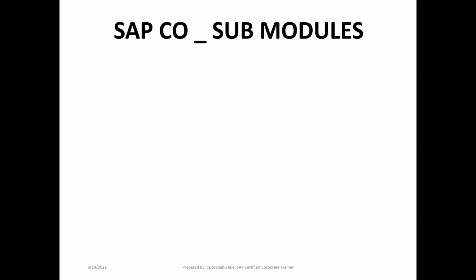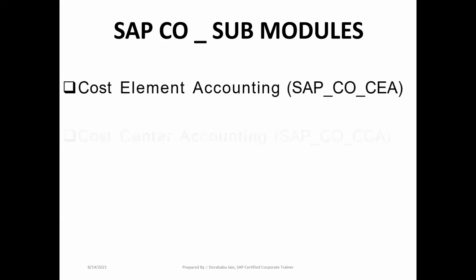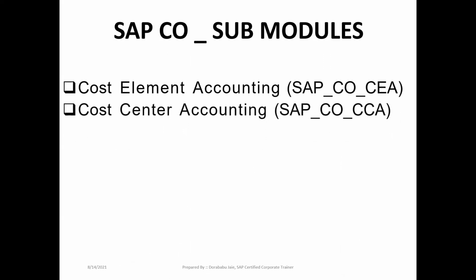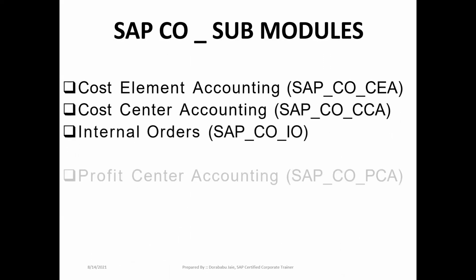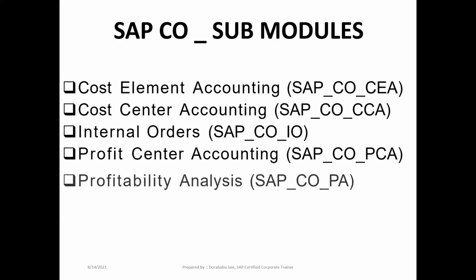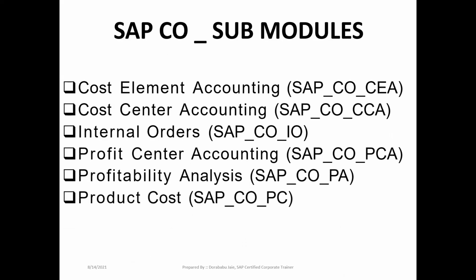Continuation. In case I want to get SAP CO reports, that is internal reports. Yes, if I want to get the internal reports at our SAP CO level, then what do we have to do? We need to concentrate on SAP CO submodules. In SAP CO, we have a total of 6 submodules. First one is cost element accounting, then cost center accounting, internal orders, profit center accounting, profitability analysis, and product cost. On all these areas we need to concentrate, then only we will get SAP CO reports. All right, and the continuation.